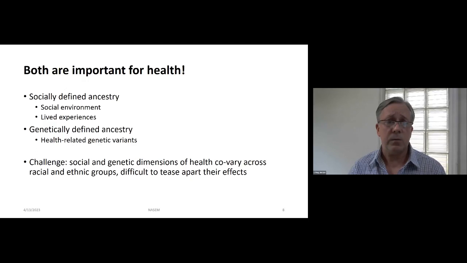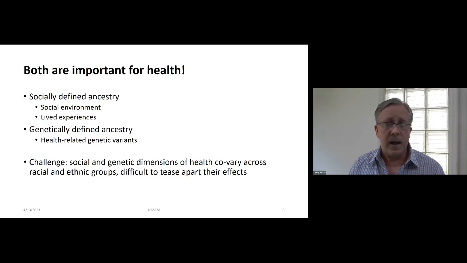So socially defined ancestry impacts individuals' health with respect to differences in the social environment and lived experiences, including but not limited to structural inequities that we see between different groups, environmental injustice, and differences in access to healthcare among groups. Genetically defined ancestry impacts health largely via differences in the frequencies of health-related genetic variants. So these are genetic variants that are associated with the risk of disease, but also genetic variants that influence how individuals respond to medication.